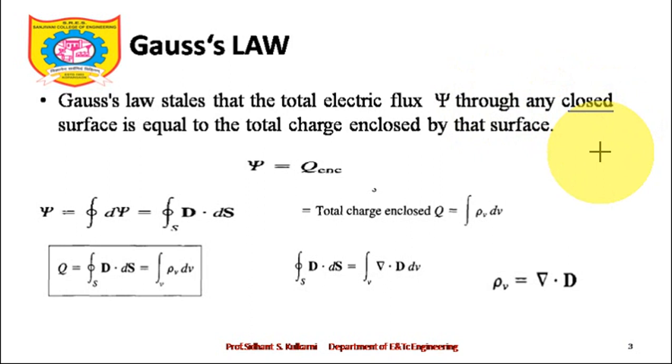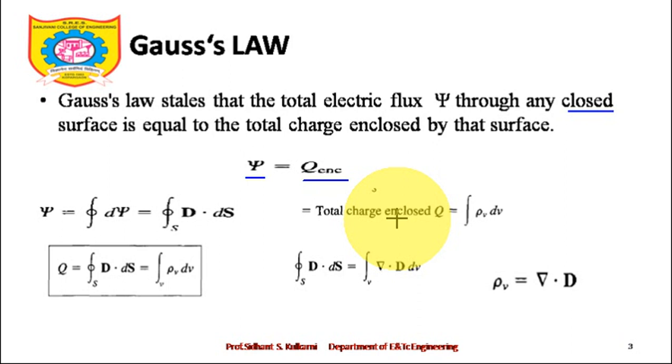I have given you that example of an orange: how much pulp will come outside if I start squeezing that orange until its volume becomes zero? It will definitely be equal to the pulp enclosed by that orange. So if you understand the orange as a closed surface, and the pulp as a charge enclosed inside, then you can understand the Gauss law. The pulp that comes outside is exactly equal to the pulp enclosed by the orange. It may vary for different sizes of oranges, but right now try to understand this: psi is equal to Q enclosed. This is the most important thing which Gauss law has proposed.